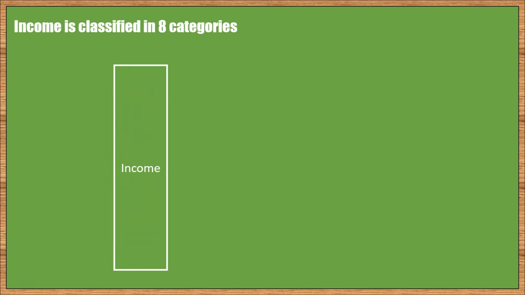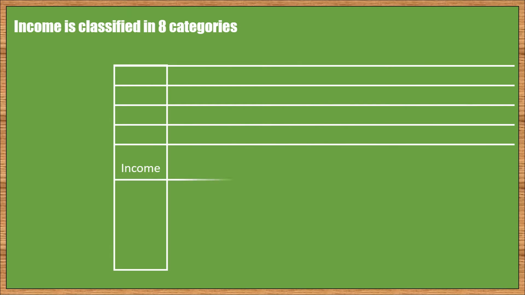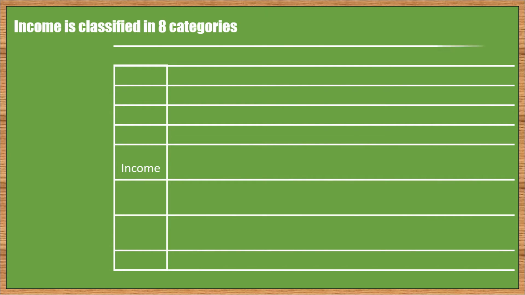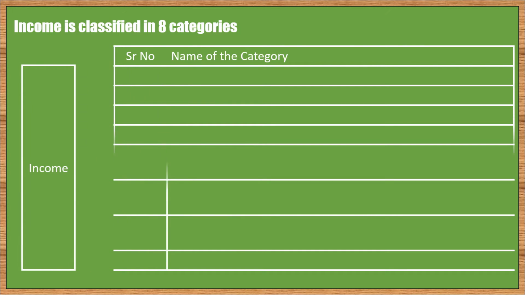Let us now understand classification of income for the purpose of Section 5. On a careful reading of Section 5, we can classify income in 8 categories as follows. In this classification, the source of income, the nature of activity resulting in income, etc. are not important. Instead, the place of receipt or accrual of income is important.